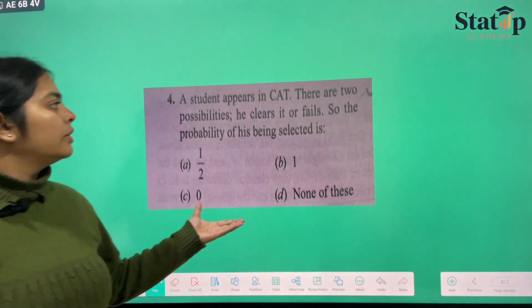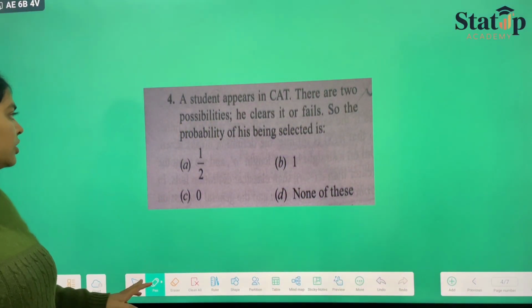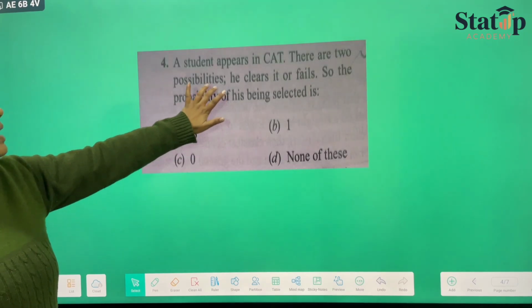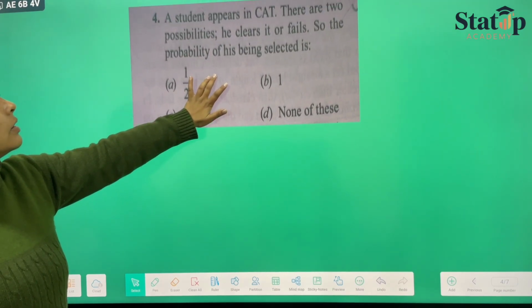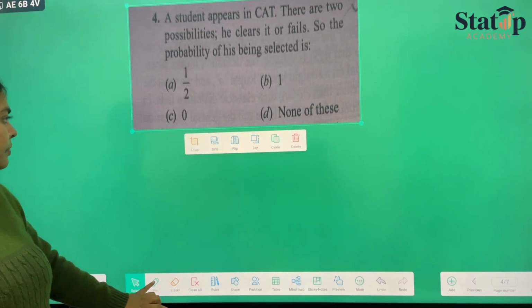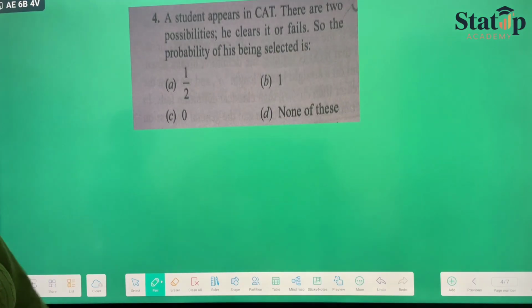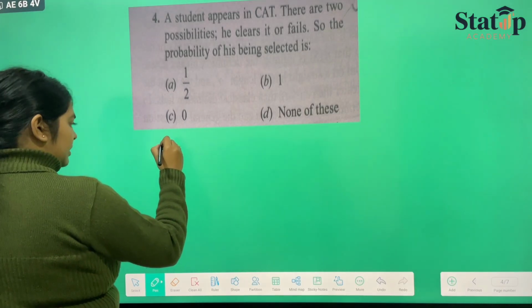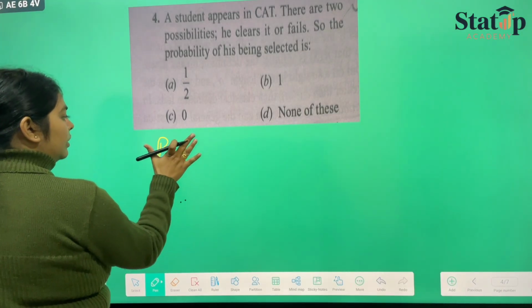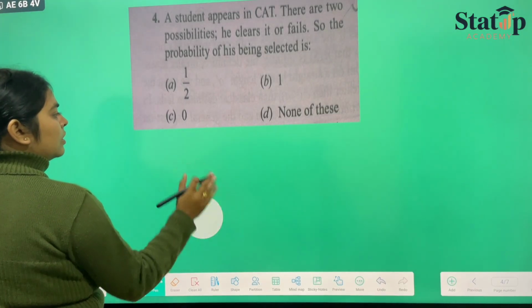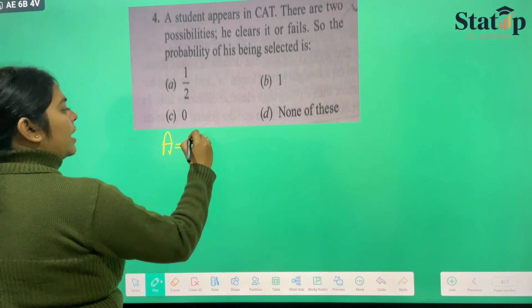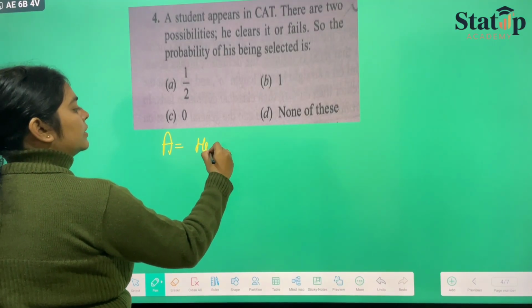So here there is one question in which a student appears in CAT. There are two possibilities. He clears it or fails it. So the probability of his being selected. Suppose the event is that he is selected.